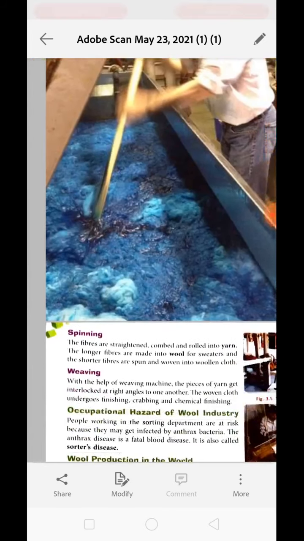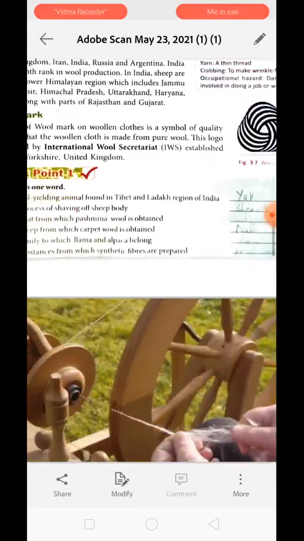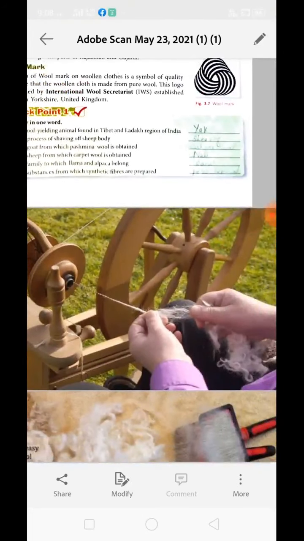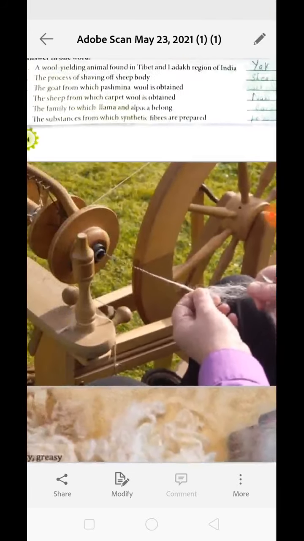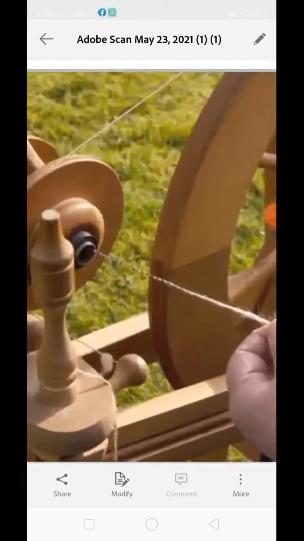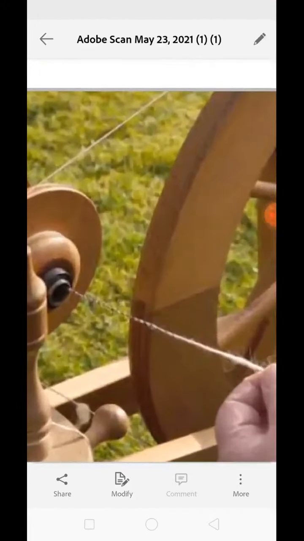Now after dyeing it, the next process is spinning. You can see that with the help of this machine, the spinning is done. The fibers are straightened and combed and rolled into yarn. You can see over here we have fibers which are now rolled into a thread-like structure.